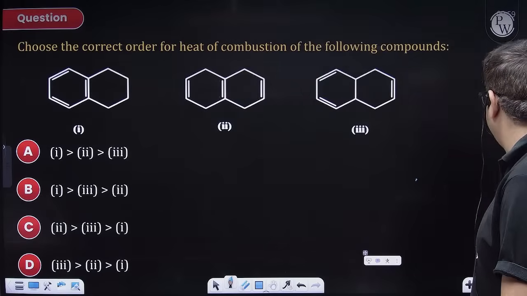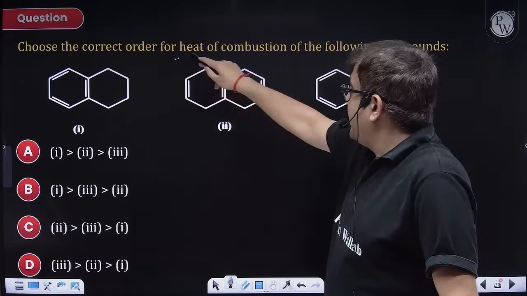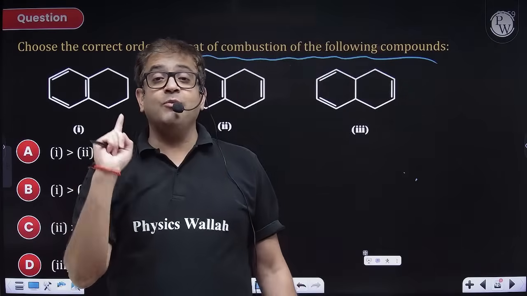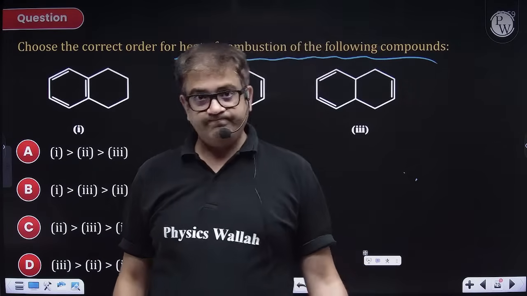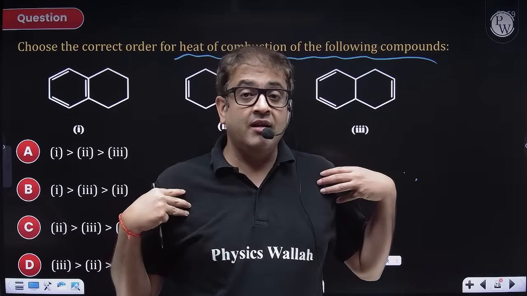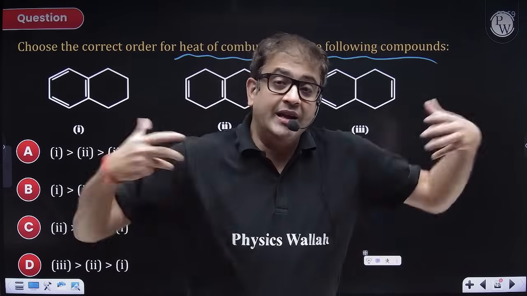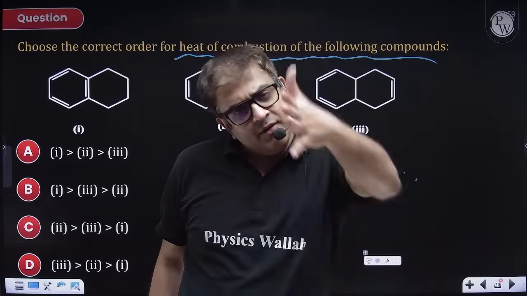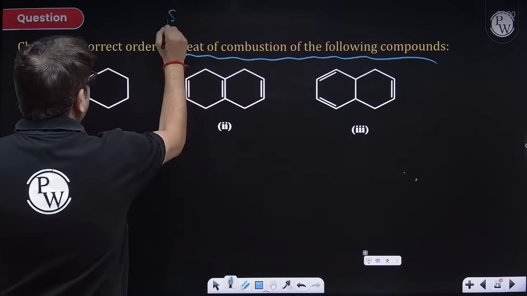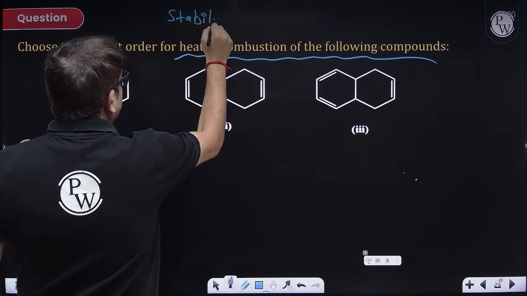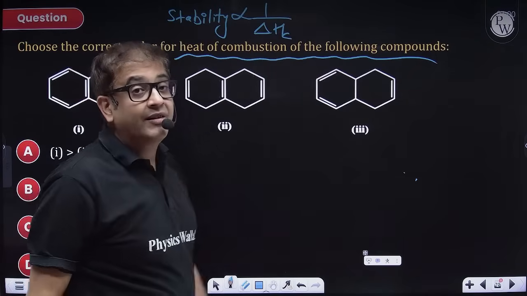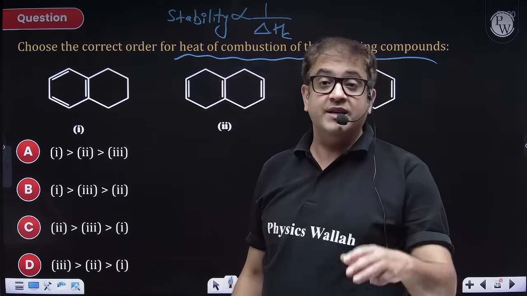Very few. So let me explain this also. Question says choose the correct heat of combustion. Now, what is heat of combustion? The amount of heat released when 1 mole of a compound undergoes combustion is heat of combustion. Why, if I'm stable, will I agree to decompose myself? I am stable, then I will not want to react. That means I will give less heat. So your conclusion is the stability of a compound is inversely proportional to the amount of heat released when that particular compound is subjected to combustion.